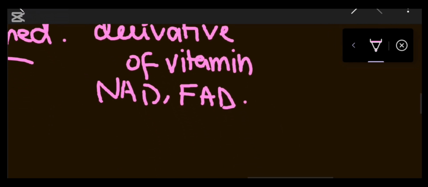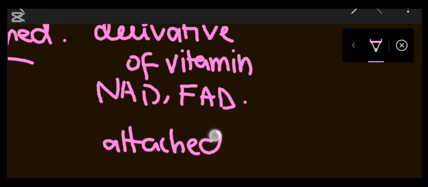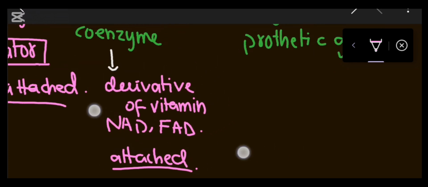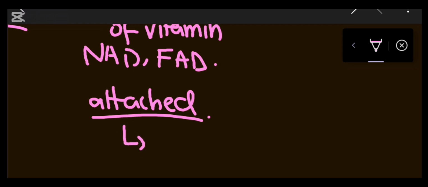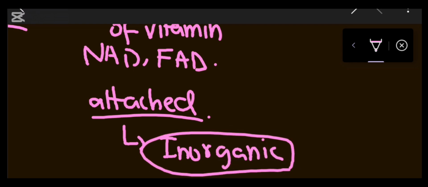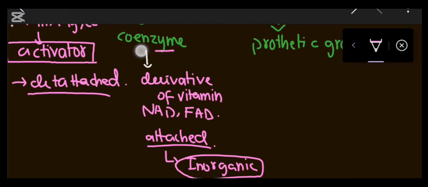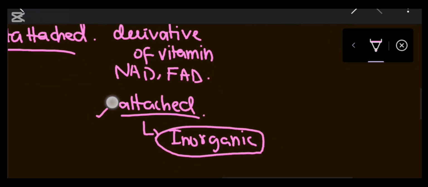These are attached to the protein, and they are not easily detachable. These coenzymes are sometimes also called inorganic, but we put them into the organic category because they are attachable, and we know inorganic ones are detachable.